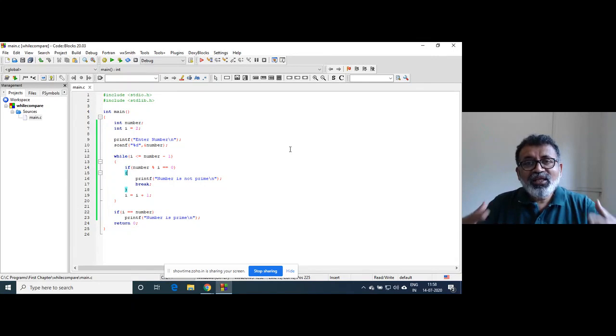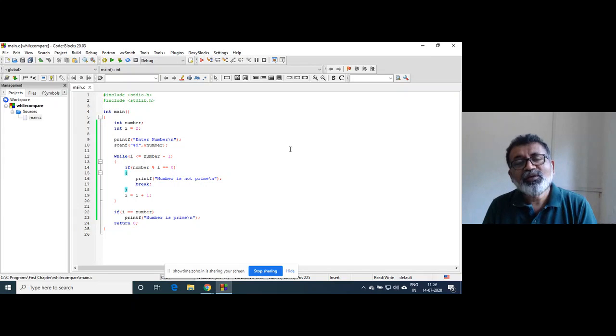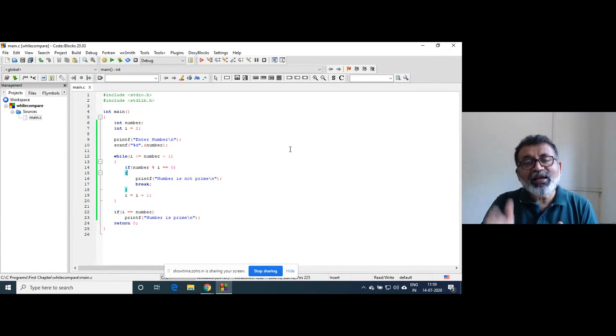So to check any number whether it is a prime or not, we have to check that it is not divisible by all numbers between 2 and one number less than that number.